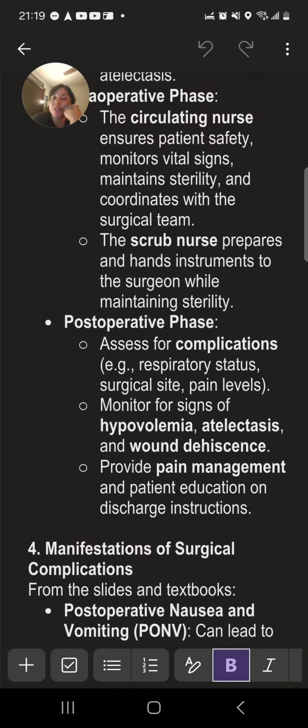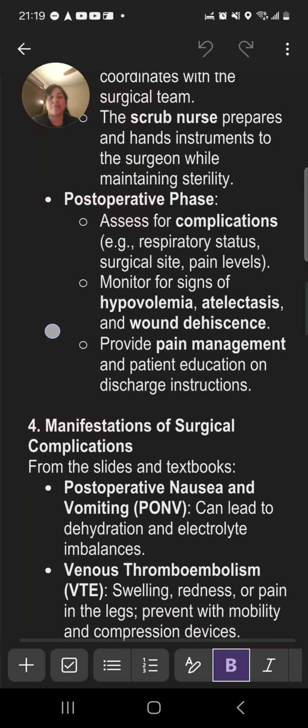So in the post-operative phase, we assess for complications such as respiratory status, surgical site, pain levels. We monitor for signs of hypovolemia, atelectasis, and wound dehiscence. I'm tired. Provide pain management and patient education on discharge instructions.